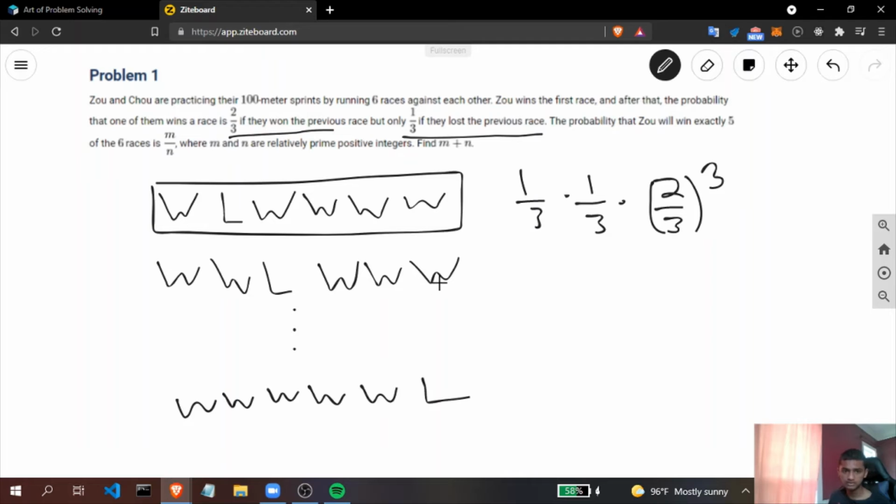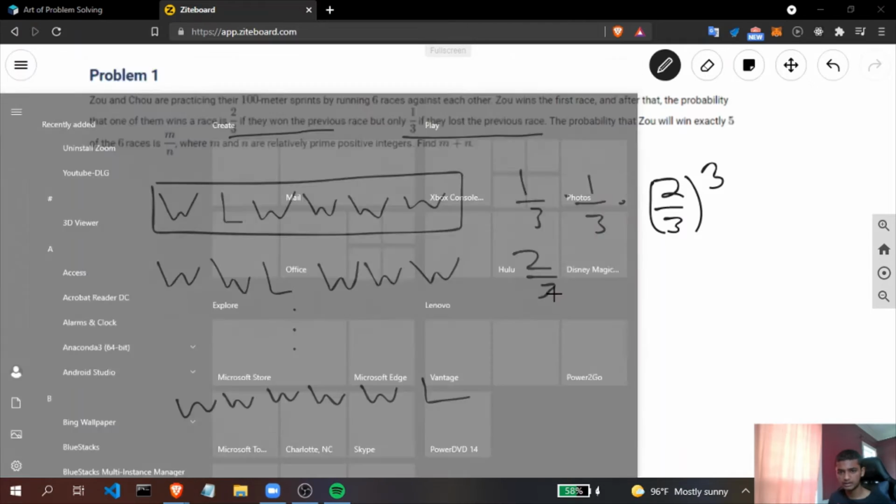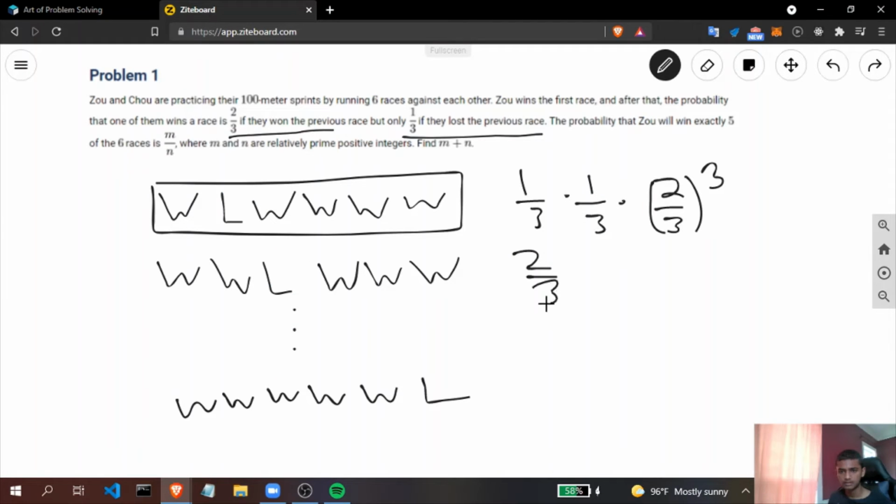Now if we look at this other case, he's guaranteed to win the first one, and the chance of him winning the second one is 2/3, because he won the previous race. The chance of him losing the third race is 1/3, because he won the previous race. If he has a 2/3 chance of winning in this case, he must have a 1/3 chance of losing. So 2/3 times 1/3, and then using similar logic, winning the fourth race gives him a chance of 1/3. Then he wins the next 2 successive races, which means it's 2/3 squared.